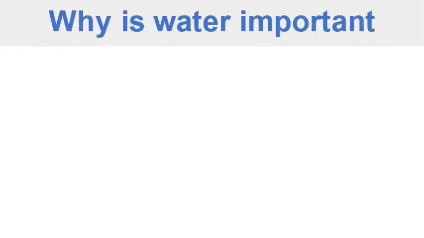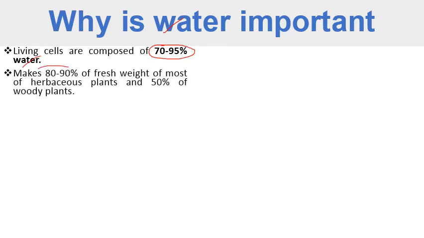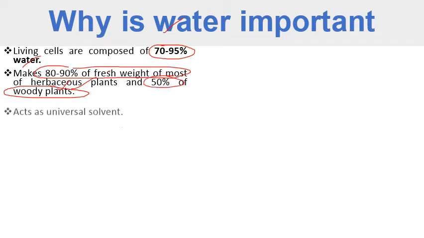Next comes importance of water. Why water is important? As we know that our body cells contain approximately 80 to 90% of water. So living cells are composed of 70 to 95% of water, and it makes 80 to 90% of fresh weight of most of the herbaceous plants and 50% of the woody plants. So we talk about fresh weight. So जो herbaceous plants होते हैं उनका 80 to 90% water weight जो होता है fresh weight, that is because of water, and in case of woody plant it is approximately 50% of the total weight.